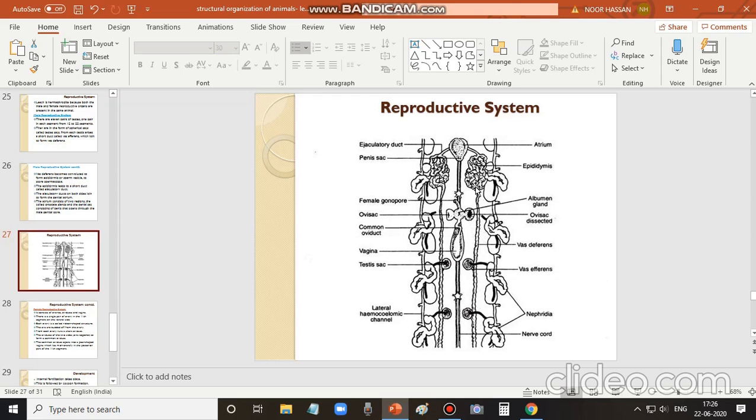The vas deferens becomes a highly coiled or convoluted tubule called the epididymis. From the epididymis on both sides arises a tube called the ejaculatory duct, which opens into the genital atrium. The genital atrium has two parts: the prostate gland, which is a coiled gland, and the penial sac. The penial sac consists of the penis, which opens outside through the male genital pore on the 10th segment. This is about the male reproductive system.